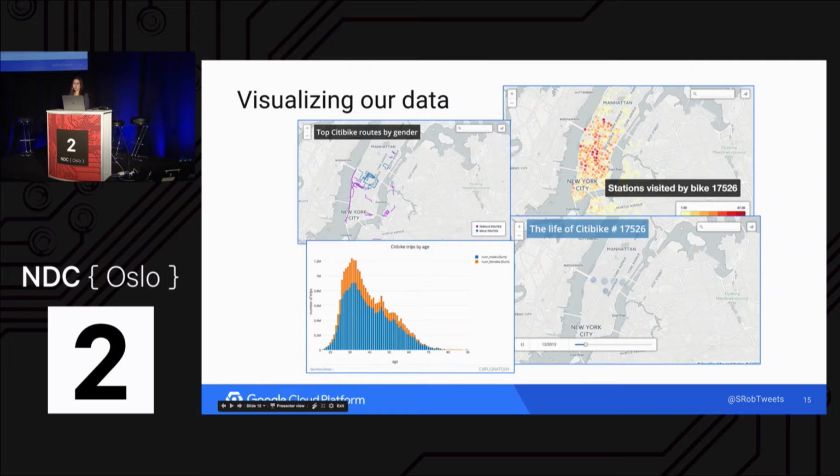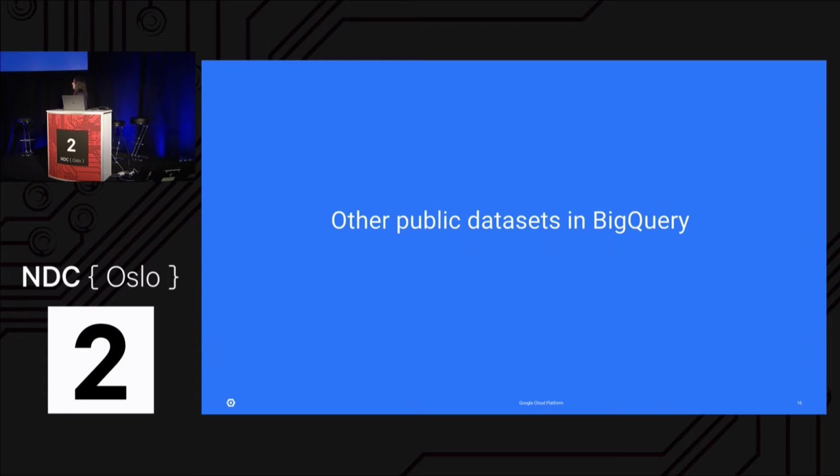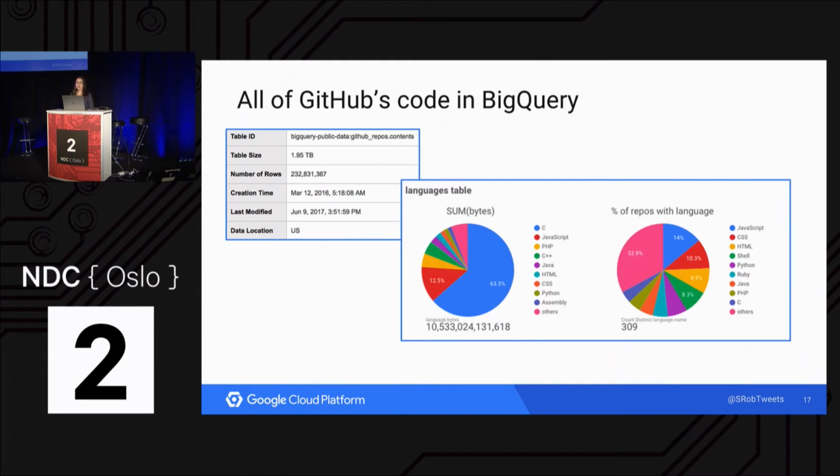So I showed you how we visualized our data using a number of different visualization tools. So we had Carto, Exploratory, and Data Studio at the beginning. We do have a number of other public data sets in BigQuery, and you can query all of these for free using your free terabyte each month. And one of those is about a year ago, we put all of the open source code on GitHub into BigQuery. And this table is massive.